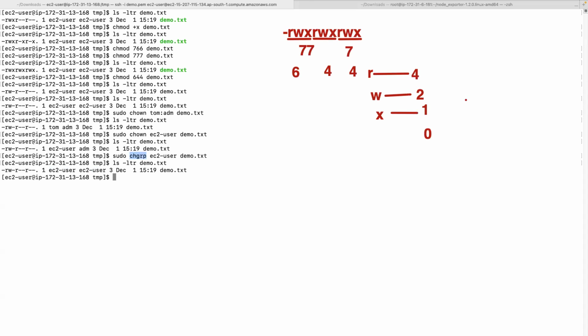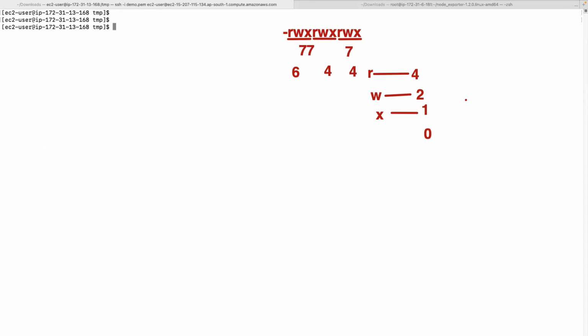Are we good? These basics are enough. You don't have to deep dive into this to the admin level, because as a DevOps engineer you need to have an understanding of these things. That should be fine. A little practice every day will help you. You don't have to master it overnight. Don't try to do it. Give it some time. Spend some 10 minutes daily on Linux. That's how you will be good with this basic stuff. Any questions before I move on?